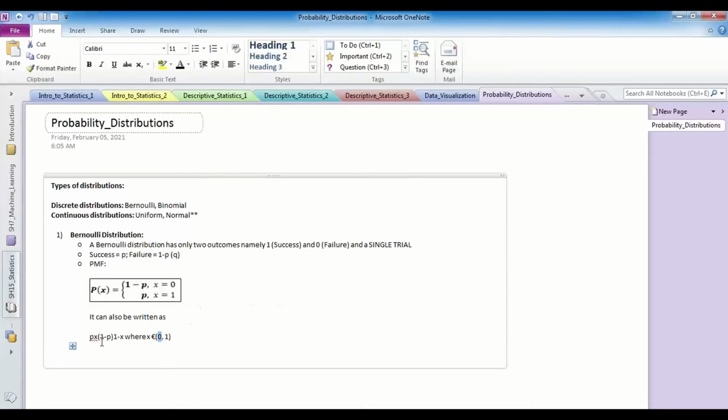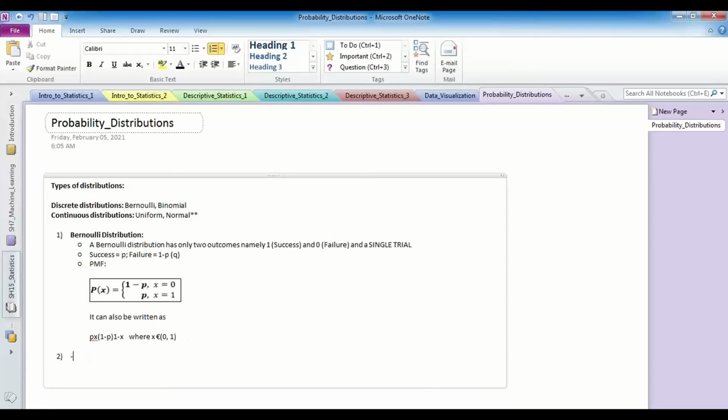So when I substitute x equal to 0, guys, what is p to the power 0? 1, sir. And what is 1 minus p to the power of 1 minus 0? 1 minus 0 would be 1. So 1 minus p to the power of 1, what would be the value? 1 minus p. So when x equals 0, it could also be written in a little mathematical equation format, just this. Clear?